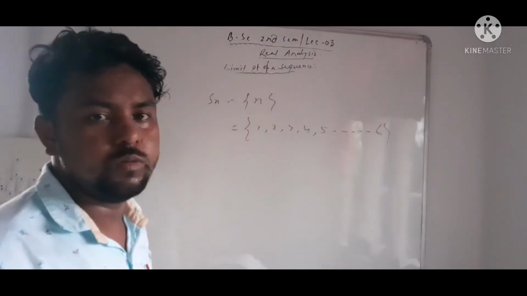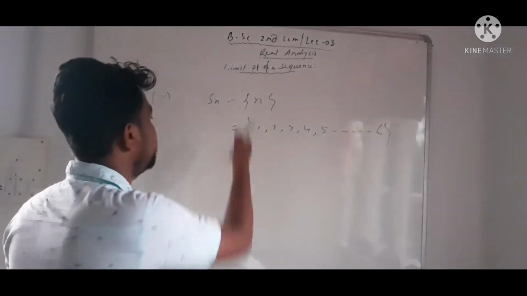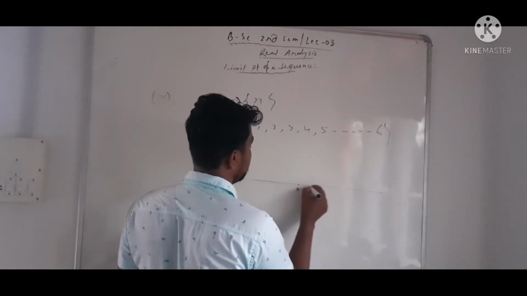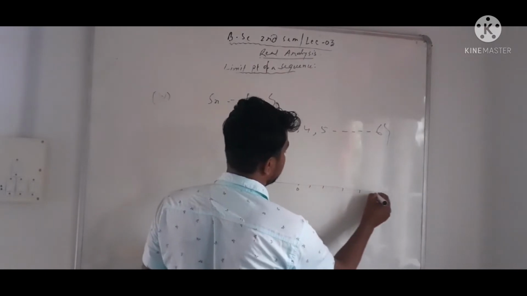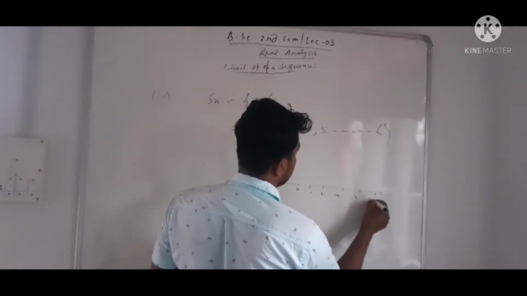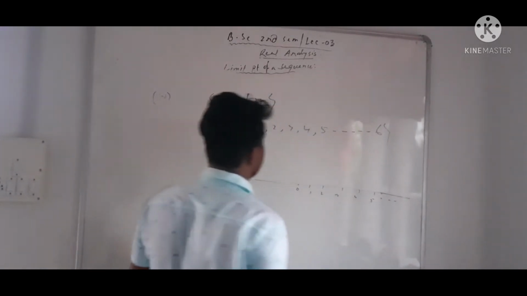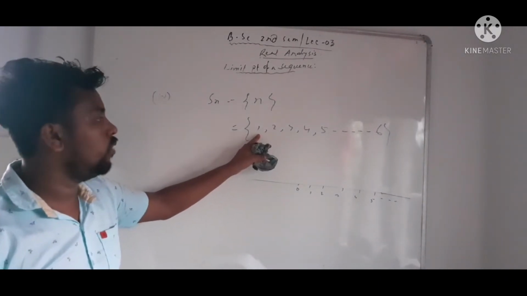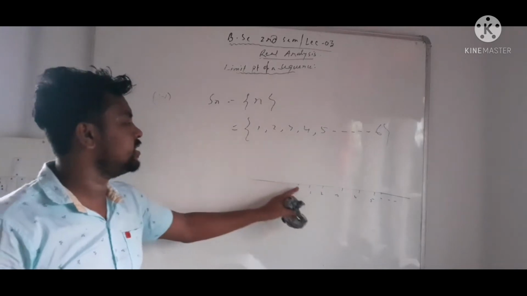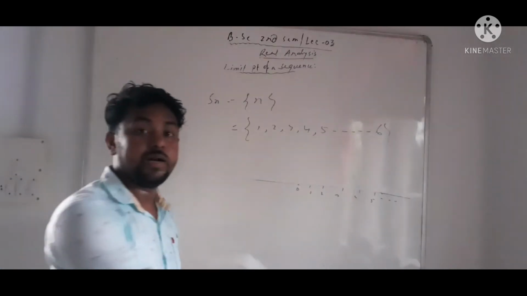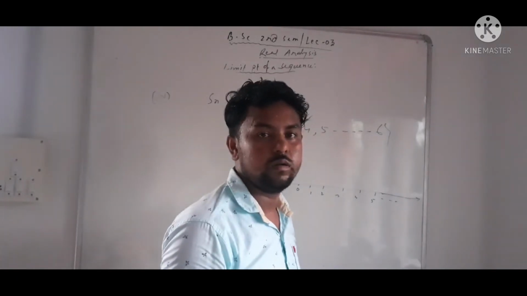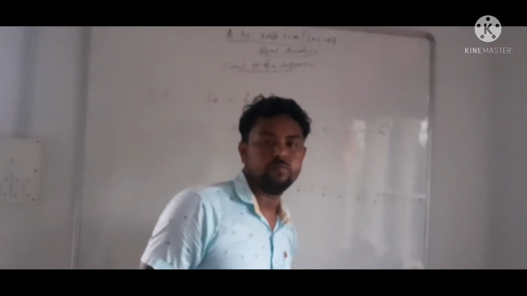So what will we do? We put it on a real number line: this is 0, 1, 2, 3, 4, 5. We see that the sequence is bounded below but not bounded above.